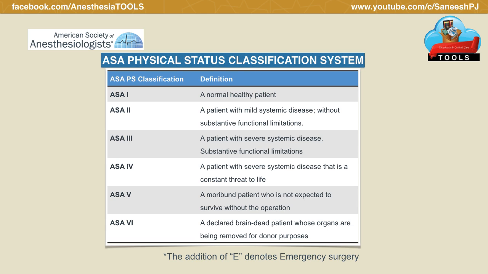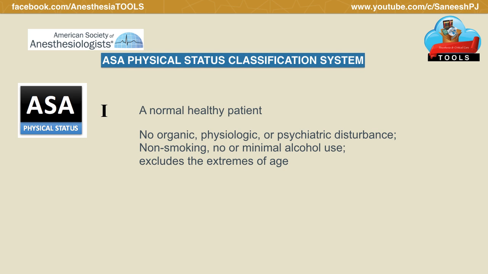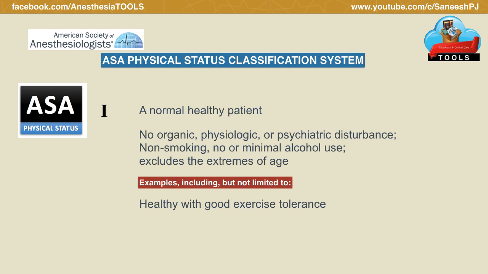Now let us look into each classification grade. Who constitutes ASA Physical Status 1? It will be a normal healthy patient, no organic, physiologic or psychiatric disturbance. He or she should be non-smoking, with no or minimal alcohol use, and all the extremes of age are excluded from ASA 1. So the example, a healthy patient with good exercise tolerance, will be ASA 1.